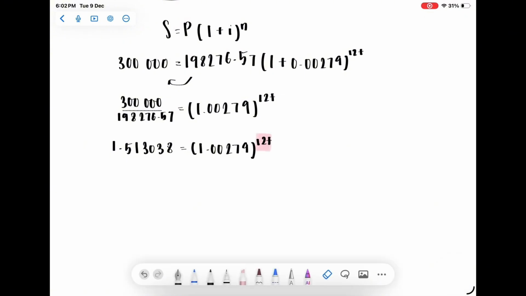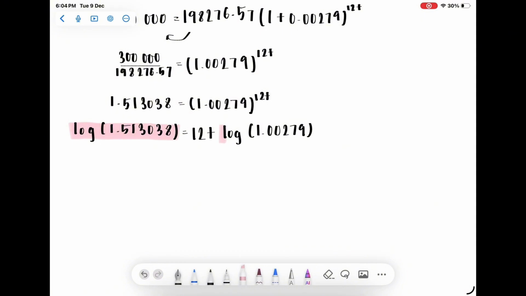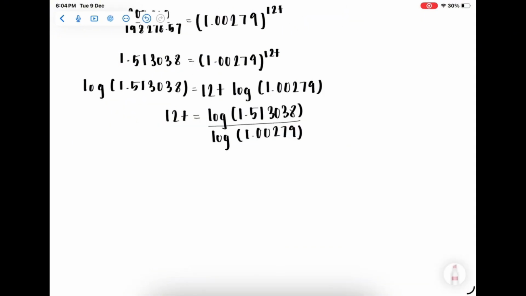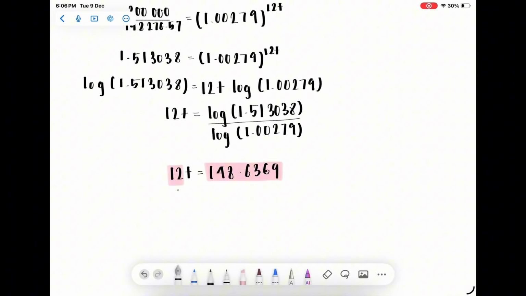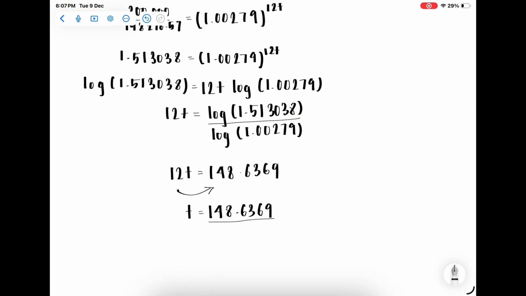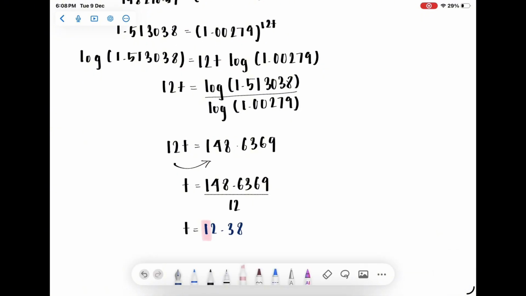Now, to solve the t, we have to bring the 12t to the front and put log on both sides. Now that we have log 1.513038 equals 12t log 1.00279, we're going to divide both logs together and we will get 12t equals 148.6369. We're going to transfer the 12 to the right-hand side to be divided with 148.6369 and we will get t equals 12.38 as our final answer.